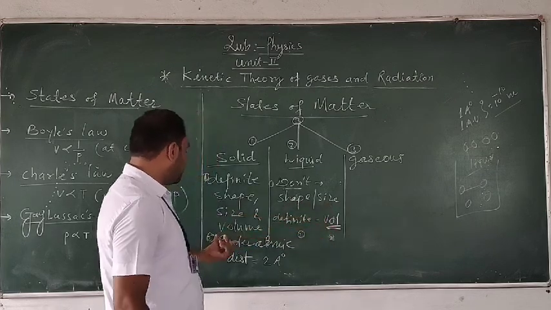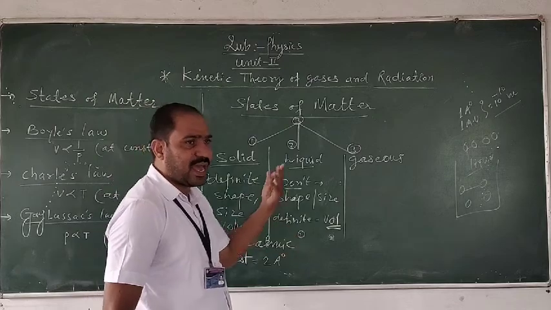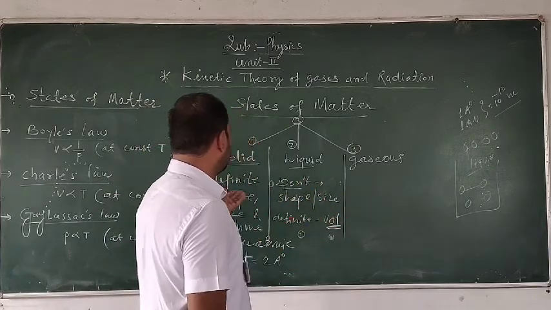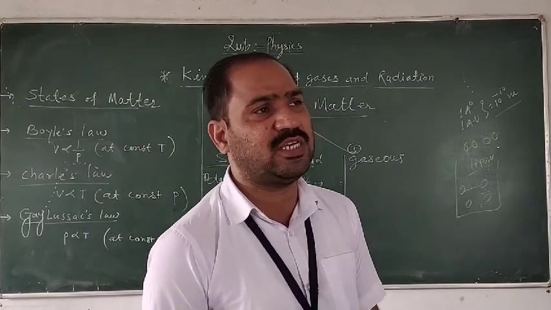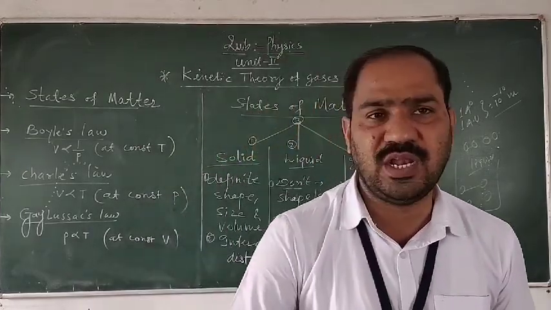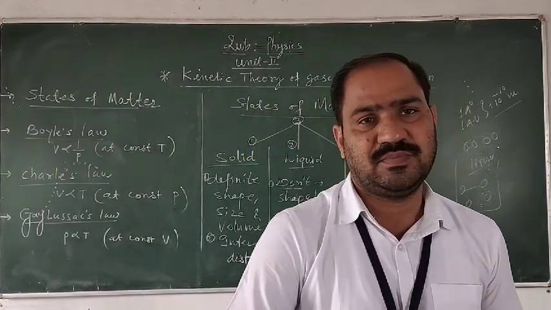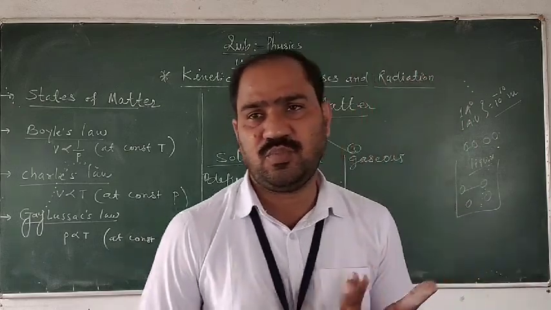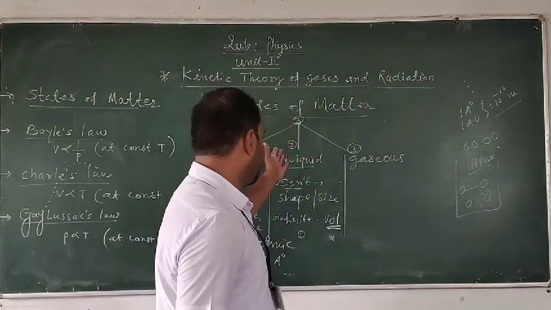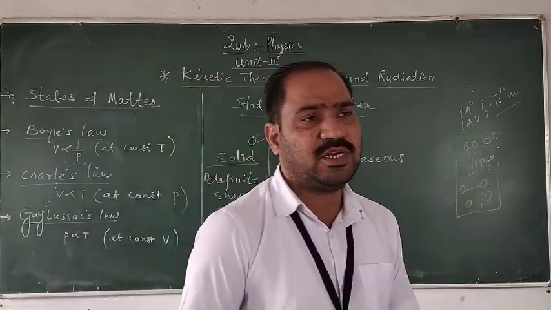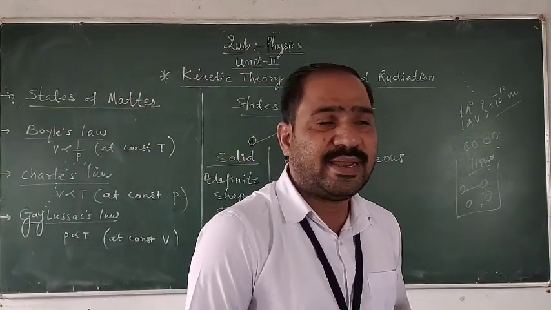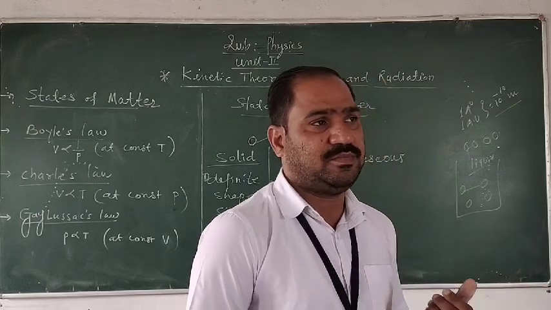Interatomic spacing between the two atoms is larger in comparison to that of the solid. Therefore the interatomic forces between the two atoms of the liquid are weaker, so they can easily flow. It means that the liquid can easily flow on the surface of the ground or the surface of the table, or on any other material or substance.